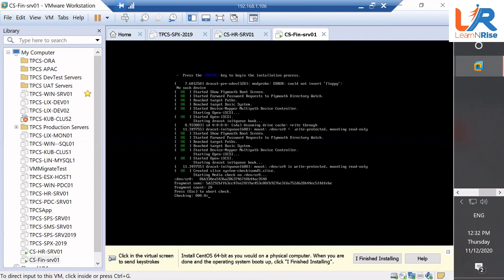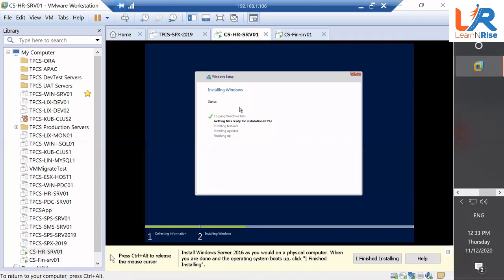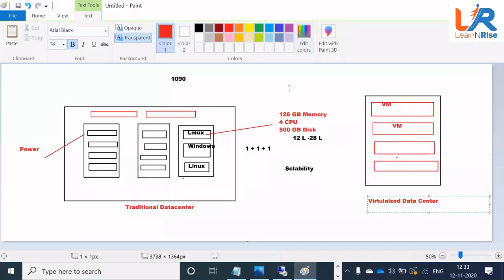But when you are working on a virtualized environment or a physical environment, you have to cook everything yourself. So your Linux installation has started and your Windows installation is still going on, it is still at 62%. So we have to wait now.